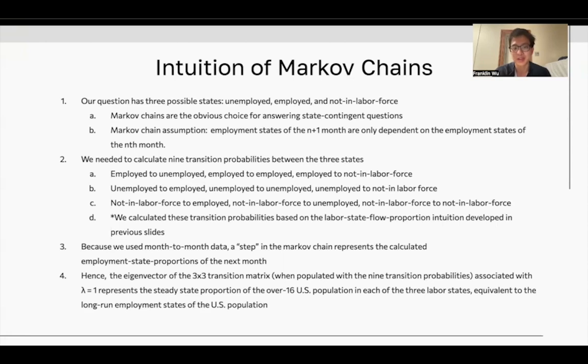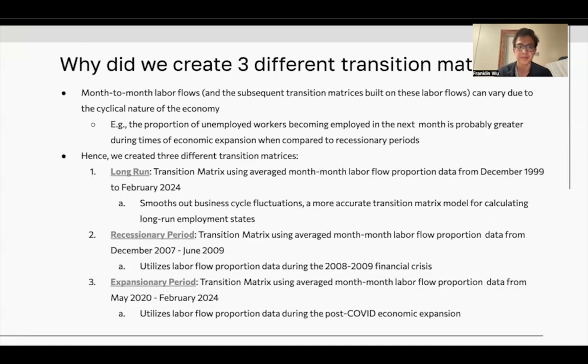And because we used month-to-month data, a step in the Markov chain represents the calculated employment state proportions of the next month. And lastly, the eigenvector of the 3x3 transition matrix we generate, when populated with the 9 transition probabilities, associated with the eigenvalue of 1 represents the steady state proportion of the over 16 US population in each of these three labor states, which is equivalent to the long-term employment states of the US population.